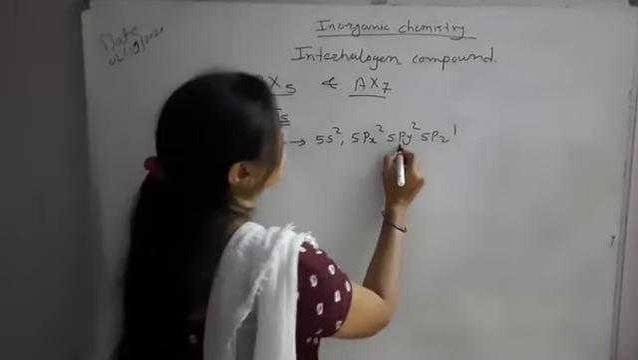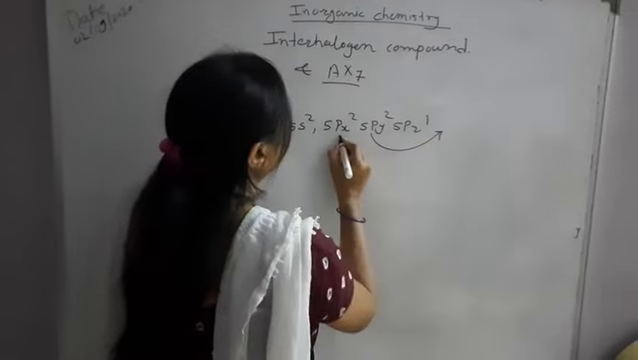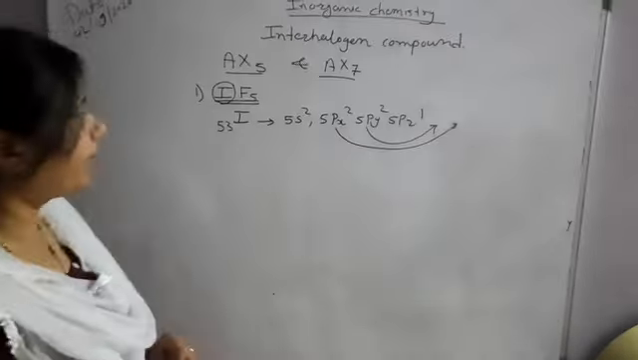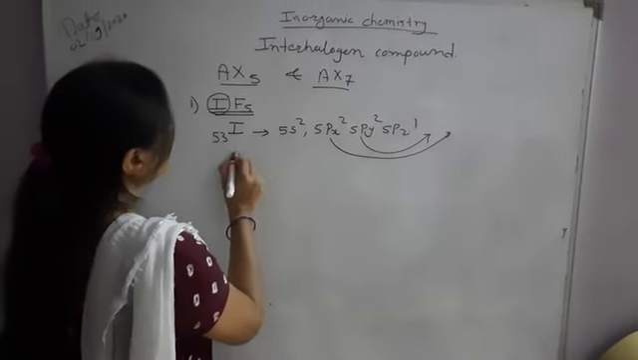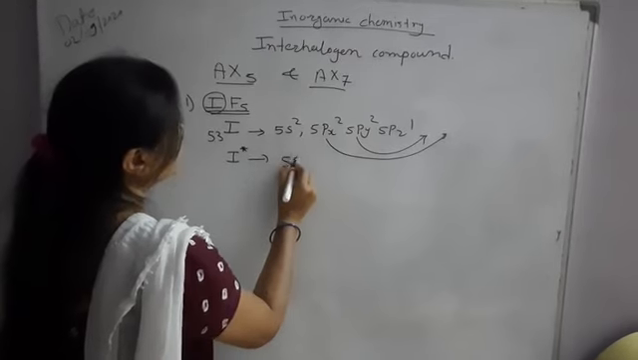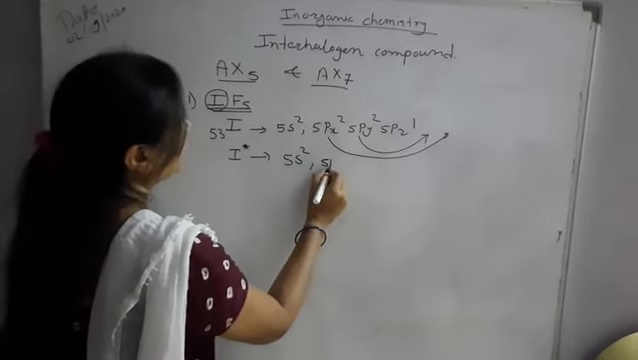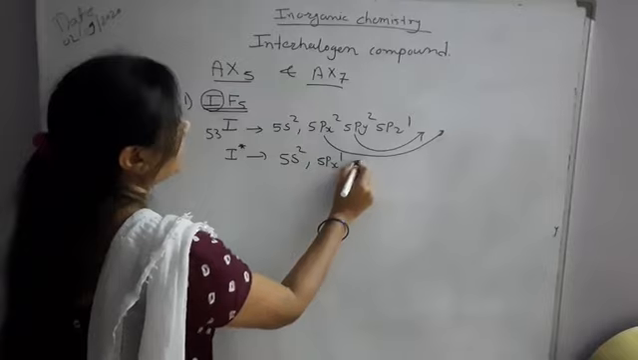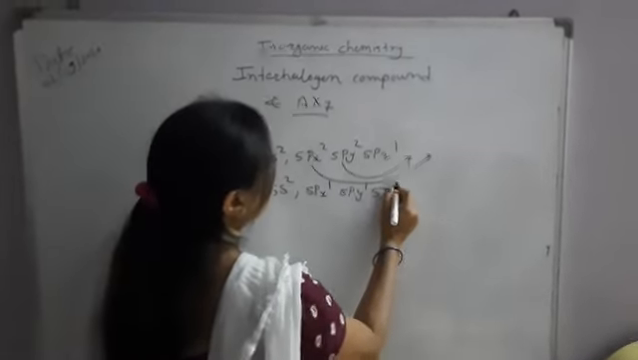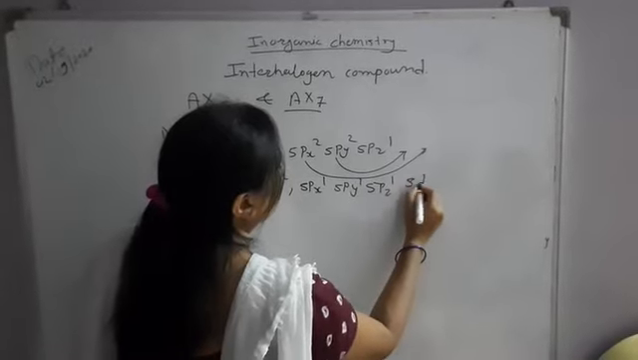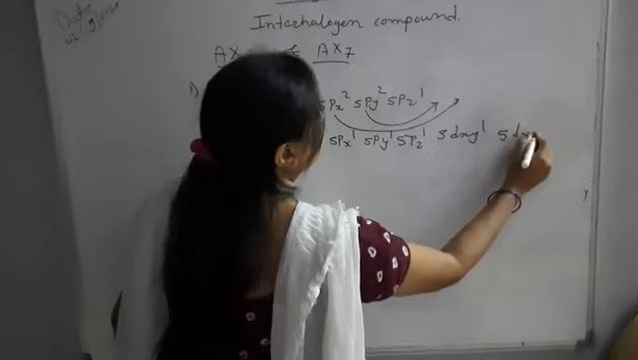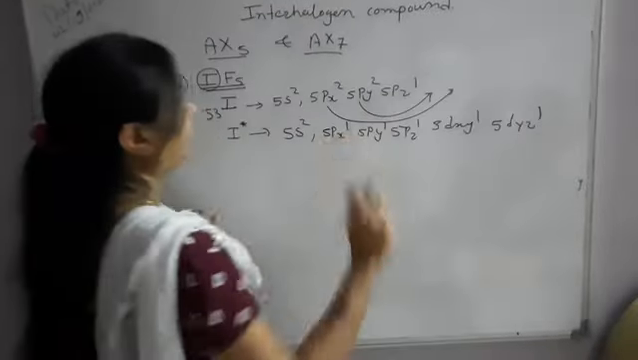So we require 5 unpaired electrons, so there should be excitation of 2 electrons. Where will they be excited? They will be excited to the 5d orbital. Hence the excited state configuration of iodine is 5s2, 5px1, 5py1, 5pz1, 5dxy1, 5dyz1. Now there are 5 unpaired electrons.